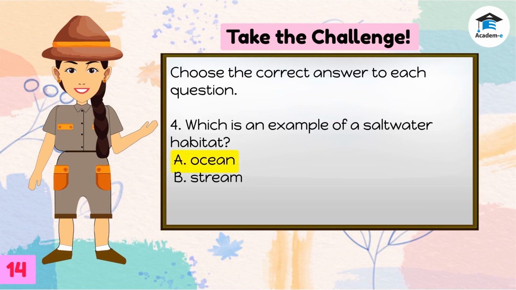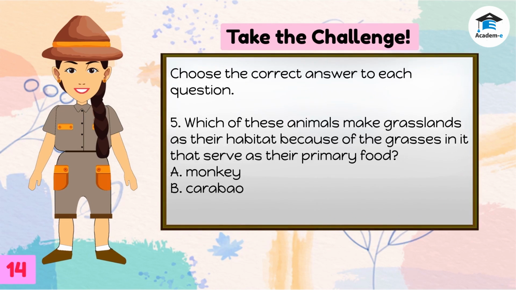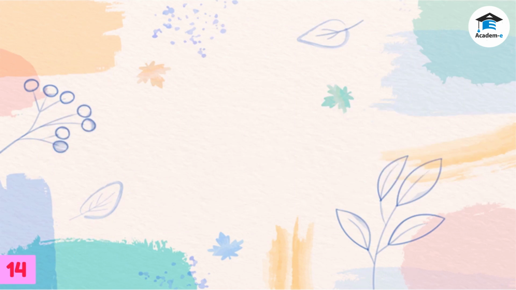The answer is ocean. 5. Which of these animals make grasslands as their habitat because of the grasses in it that serve as their primary food? A. Monkey. B. Carabao. The answer is carabao. You are awesome. You've got them right.